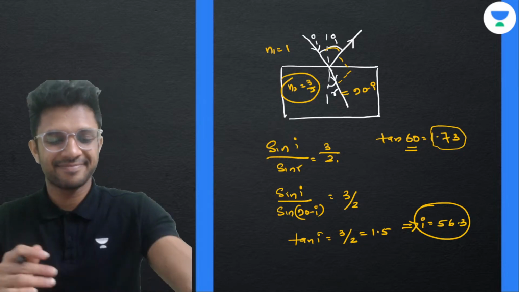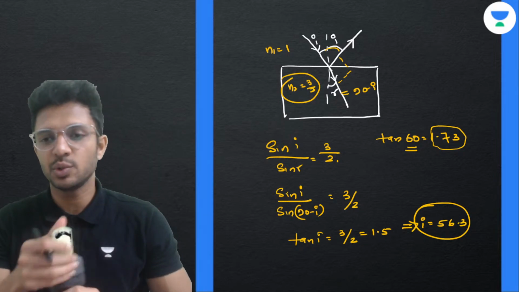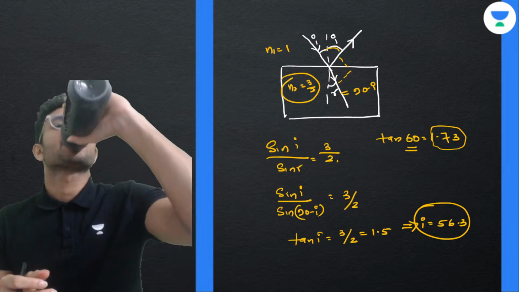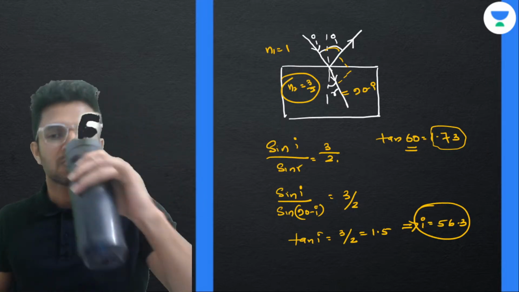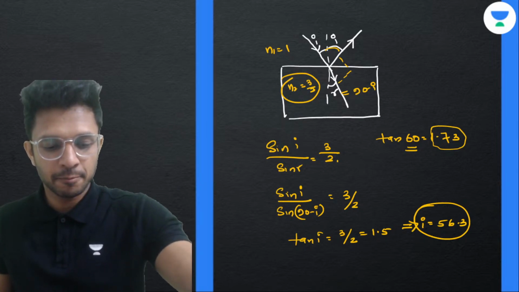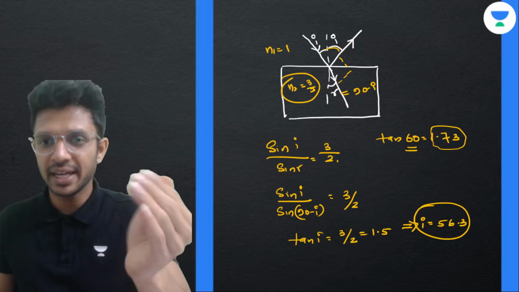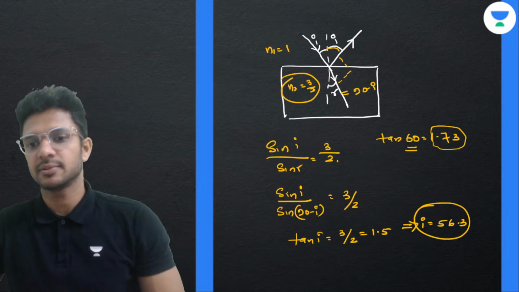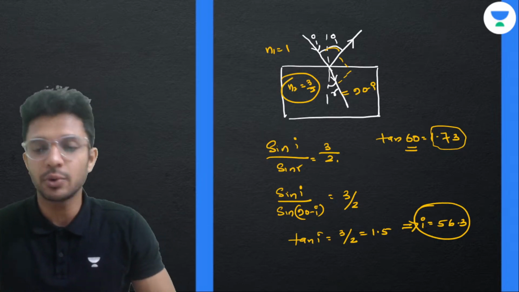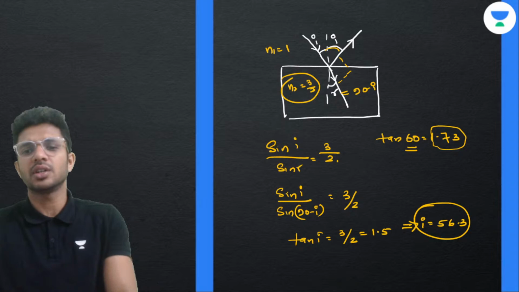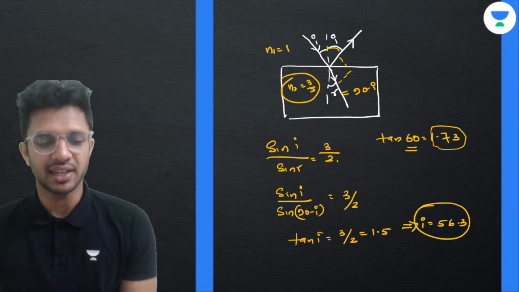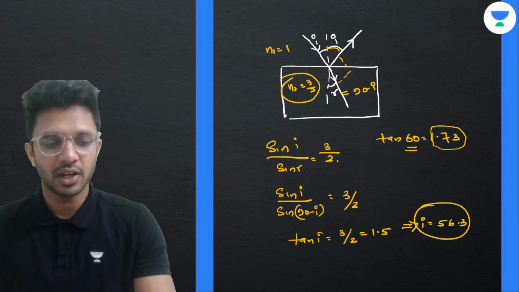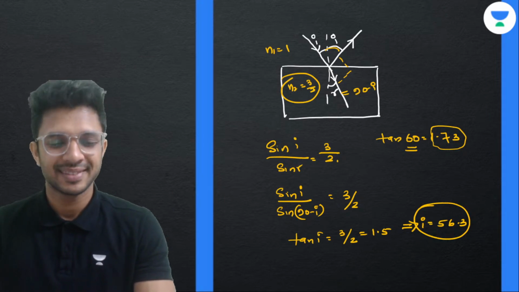Clear? You will never get 60 degrees. You'll be getting a value less than 60 degrees. So the only value existing very close to 60 degrees in our options is 56. So we have gone with that. Clear, right? Okay, awesome. Very good.